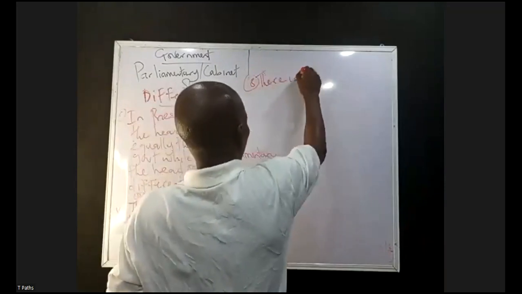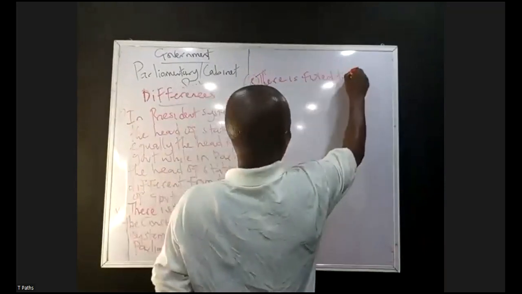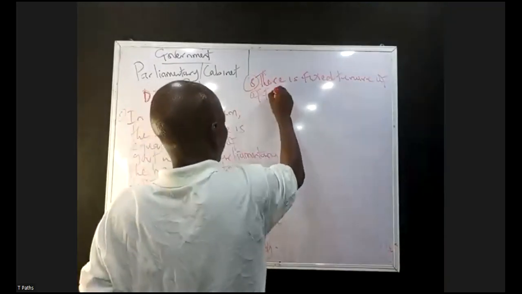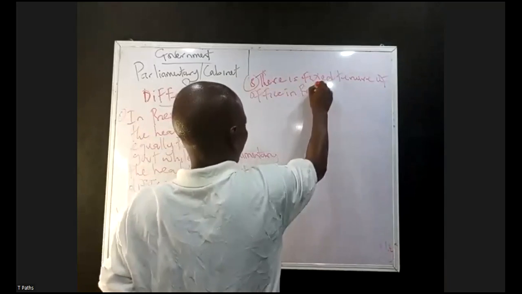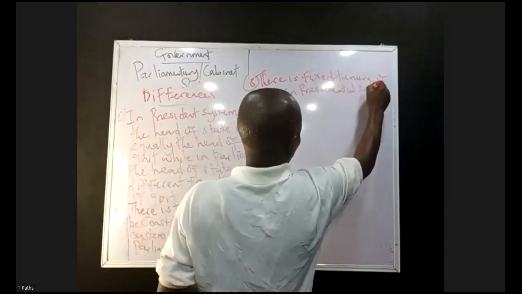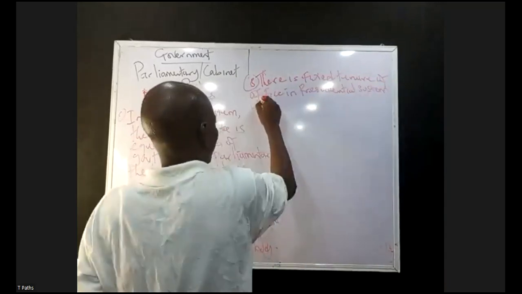There is fixed tenure of office under presidential system. Why in parliamentary?